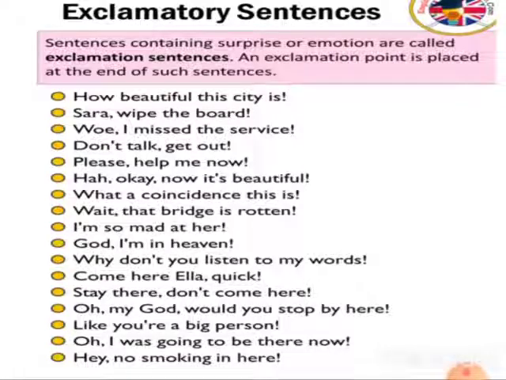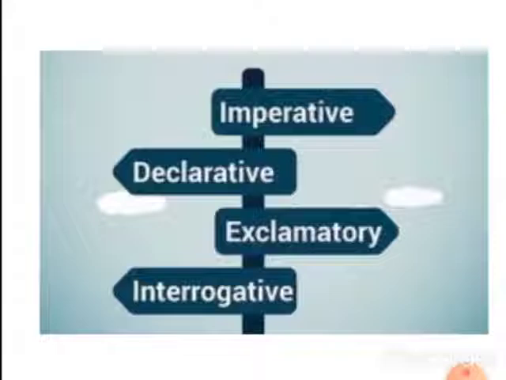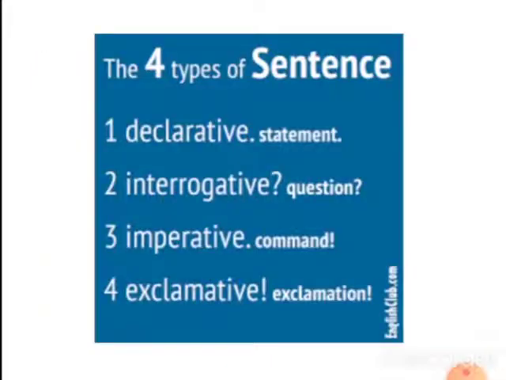Now I am going to recap what we have seen. There are four kinds of sentences: imperative, declarative, exclamatory, and interrogative. Declarative is a statement, used to express a simple thought. Interrogative is a question sentence that ends with a question mark.